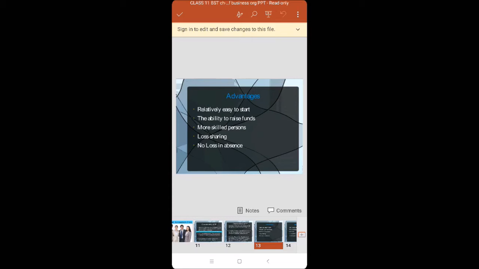Then limited life. Yes, it is generally said that partnership lacks continuity, because if any change occurs in the partnership firm, or any partner dies, or any partner wants to retire from the firm, then the deed has to end at that particular moment, and if the partners want to continue, they can continue. So limited life is the point. Then transferability is difficult, as we have seen. If all partners are ready, with the consent of all the partners, it can be transferred. Otherwise it's very difficult to transfer the business. Partnership does not allow it without the consent of all.